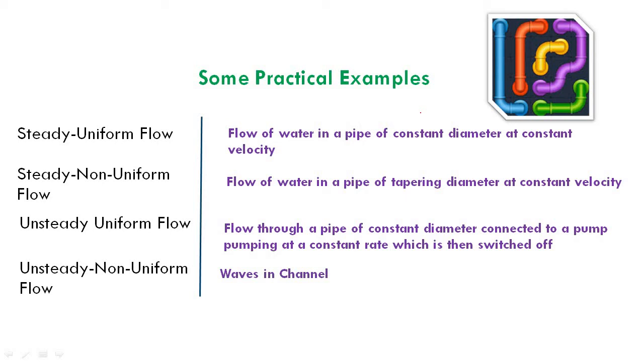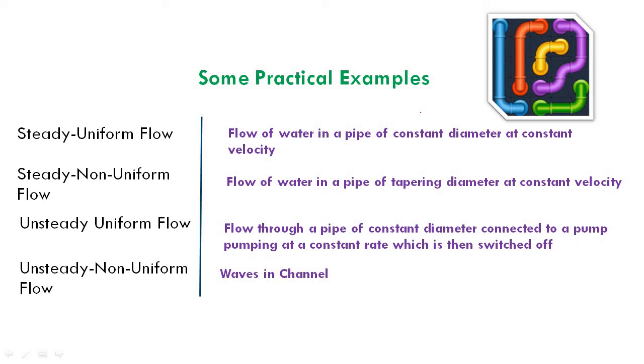It is an example of unsteady non-uniform flow, because velocity varies with time, since it is a wave pattern, and also it varies with the space coordinate. So that is a particularity of wave flow in channel. We should understand the basic difference between steady, unsteady, uniform, and non-uniform flow.